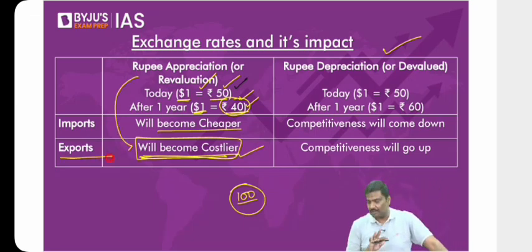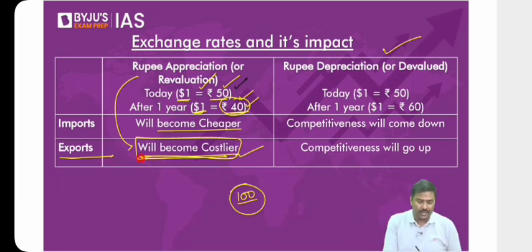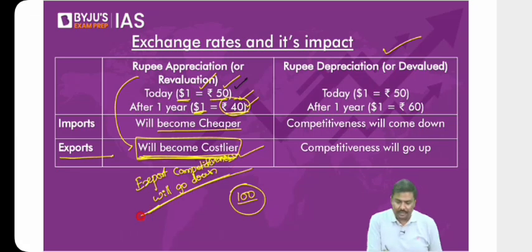Any idea here? Any problem here? So export competitiveness will go down. You can simply write, in fact, I've written here, export competitiveness will go down. In fact, it should be here. Export competitiveness will go down.